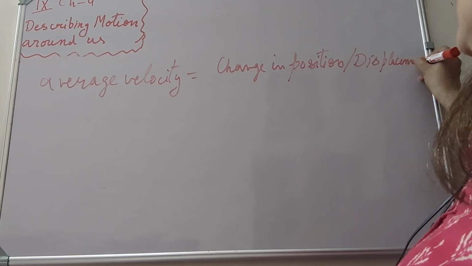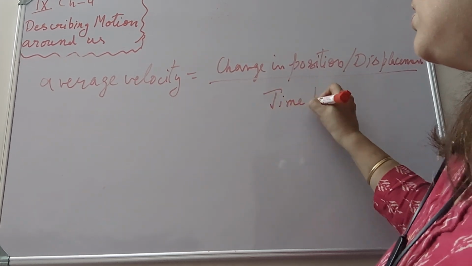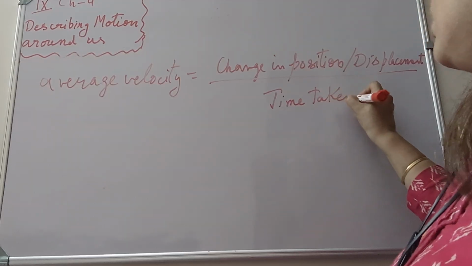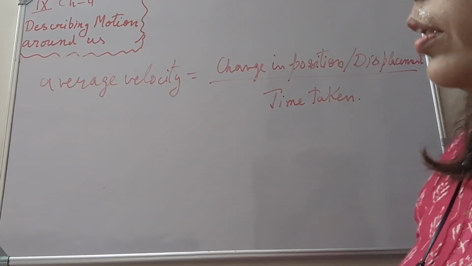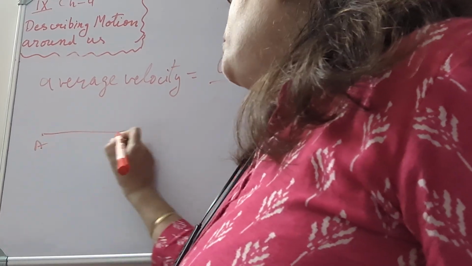Here the direction comes into play. Average velocity is displacement upon time taken.